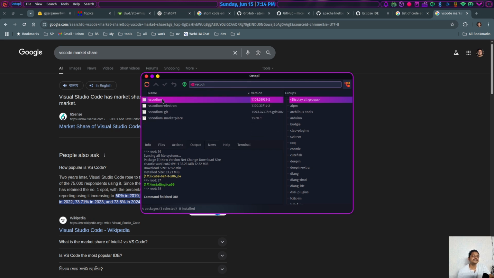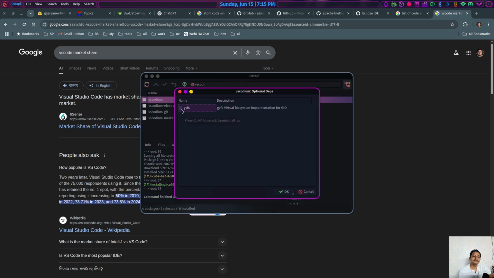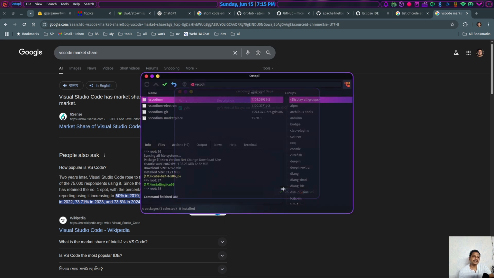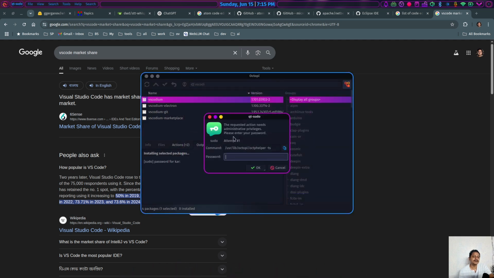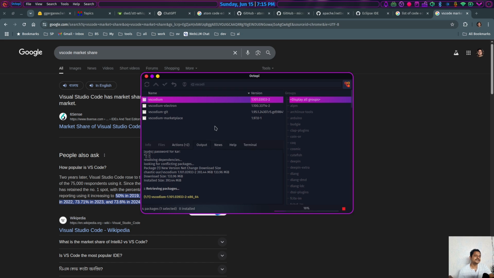See, this version of Visual Studio Code, that means VS Codium, is fully compatible with additional tools and plugins that come from Microsoft itself. Those are all compatible and available within this VS Codium. Let's try to install this one. It comes with GVFS, so that you can mount and manipulate other file systems. You will be able to talk to other file systems using GVFS. So let's continue. It weighs around 135 MB. Now it is getting installed, the VS Codium.